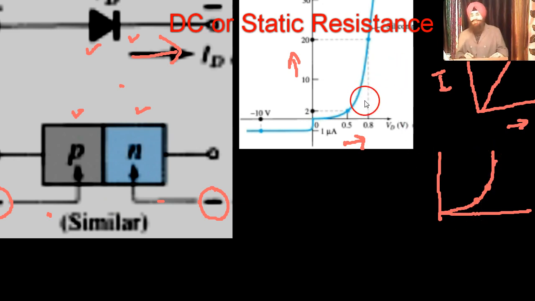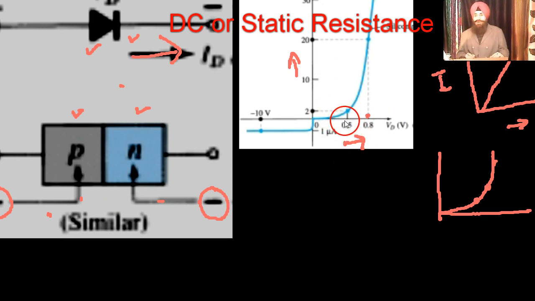Exactly the same here. It is a curve, so the resistance will be different at different points. And the resistance depends on the voltage which is given to the PN junction. If the voltage is 0.8 volt, what is the resistance?